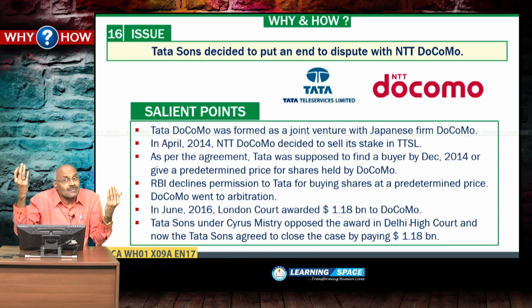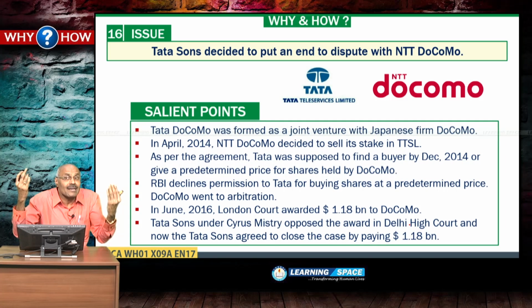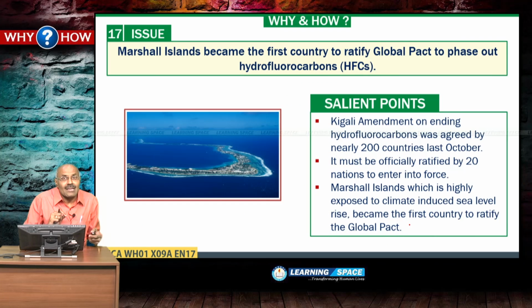Subsequently, Docomo of Japan went to arbitration, and here London court awarded $1.18 billion, and subsequently Cyrus Mistry challenged this order in Delhi High Court, and probably that is one of the reasons why Cyrus Mistry had to go. And now Tata Sons decided to take out the case from Delhi High Court, and now it decided to pay $1.18 billion. This is all about Tata Docomo case. Right, look into the next one.